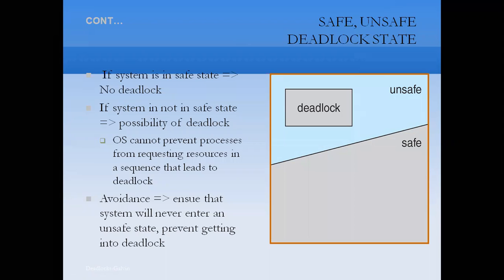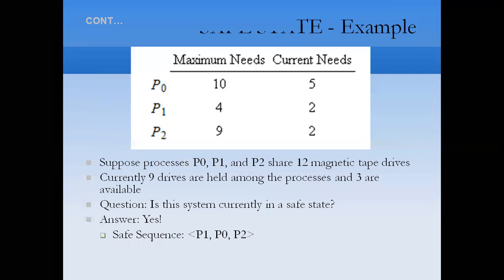A safe state is not a deadlock state, and a deadlock state is an unsafe state, and not all unsafe states are deadlocked. By example, we can see that we have three processes P0, P1 and P2, and the maximum need of each process is 10, 4 and 9. That is, P0 requires 10 instances of a resource for the completion of its work, P1 requires 4 instances, and P2 requires 9 instances.